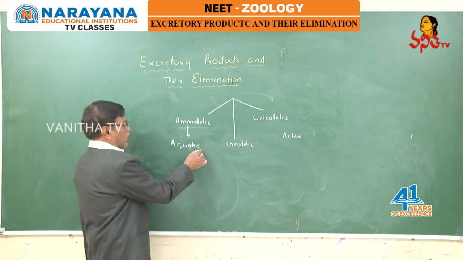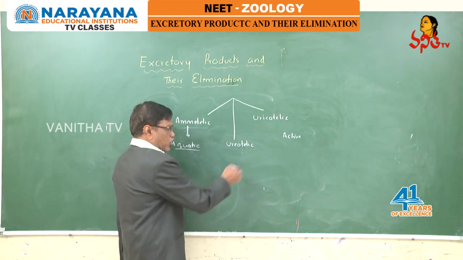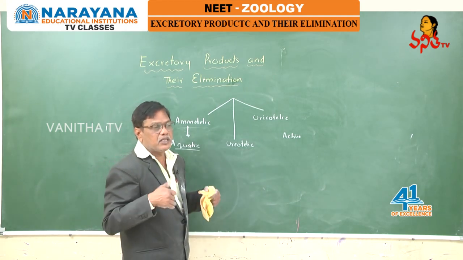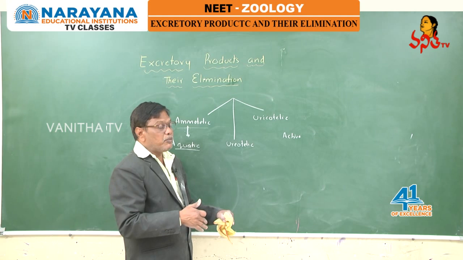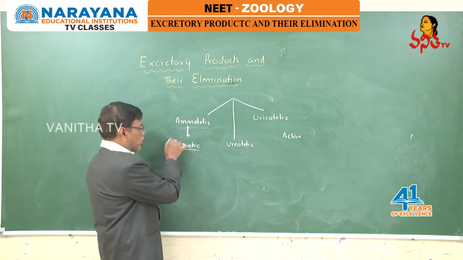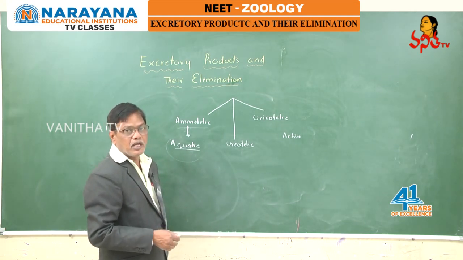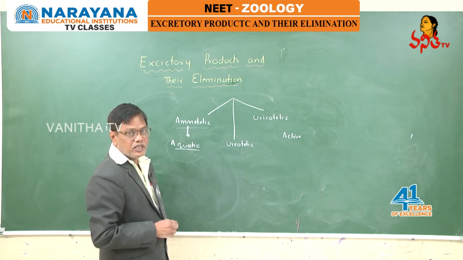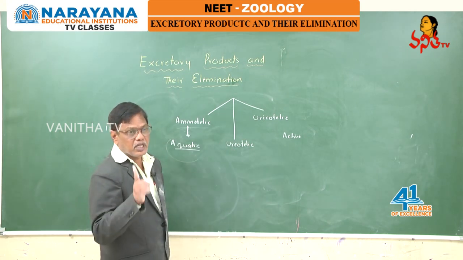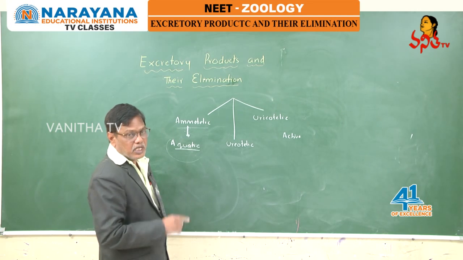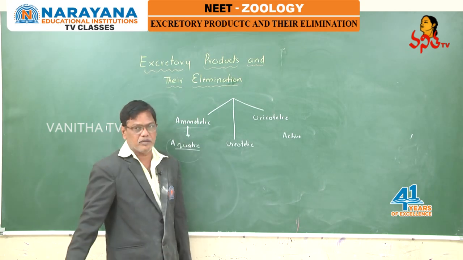Why are all aquatic animals ammonotelic? If a ureotelic animal like us eliminated the nitrogenous waste in the form of ammonia, what happens? It may make the environment toxic. Here, as the surrounding medium is water, ammonia immediately after diffusing into water gets dissolved and neutralized. That facility is not there in terrestrial animals. That's why terrestrial animals can be either ureotelic or uricotelic, but never ammonotelic.